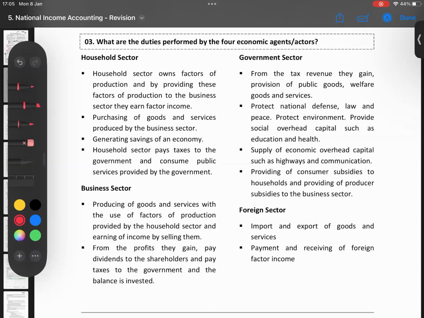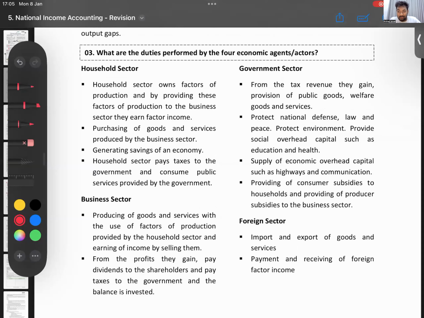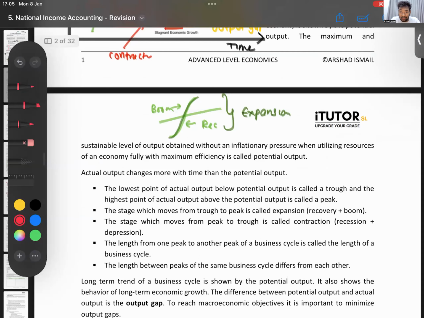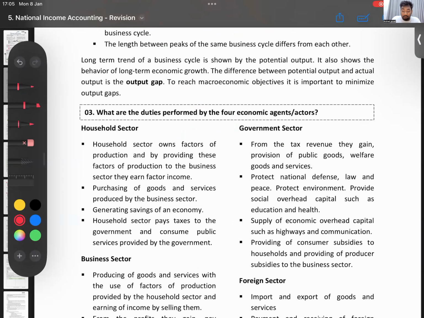Okay, done. So now, guys, we went through question number 1 and question number 2. That part is over. So we'll quickly do question number 3, and then I'll give you all a small 5-minute break to walk around and come. After that, we'll go to the next area. So these parts are done. Going to question number 3. Question number 3, guys, is asking us what are the duties performed by the 4 economic agents.